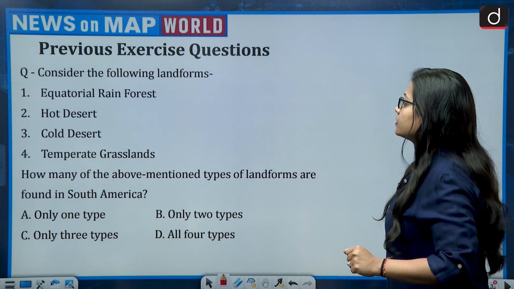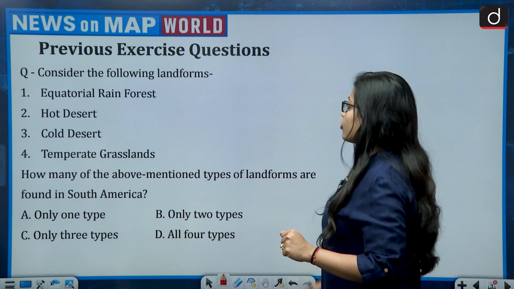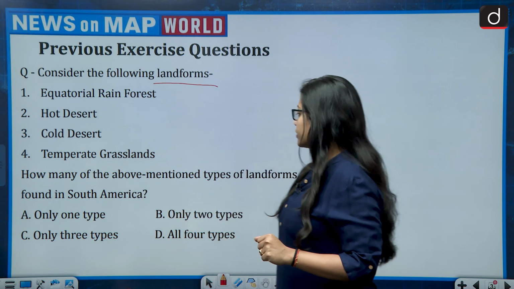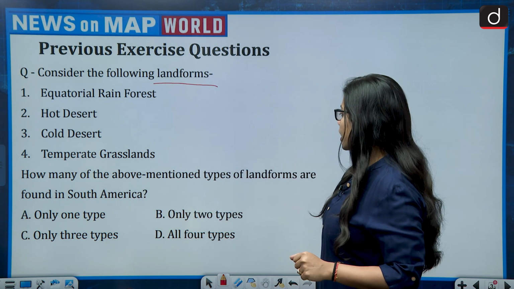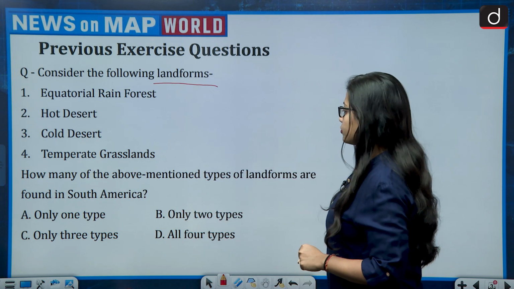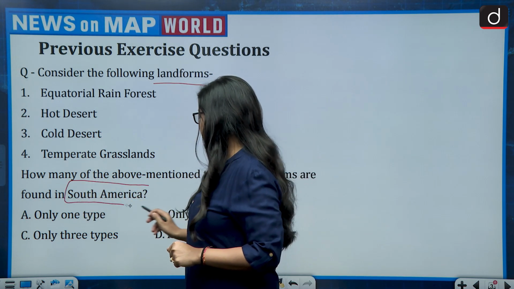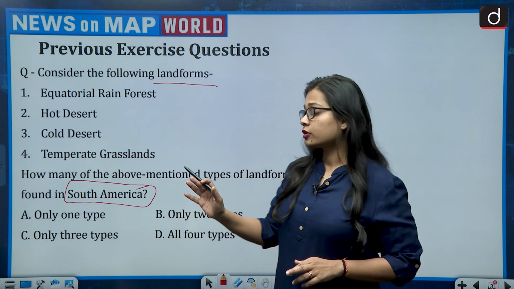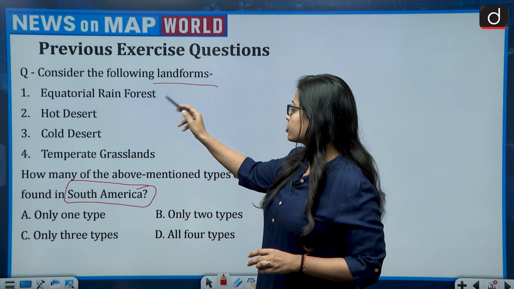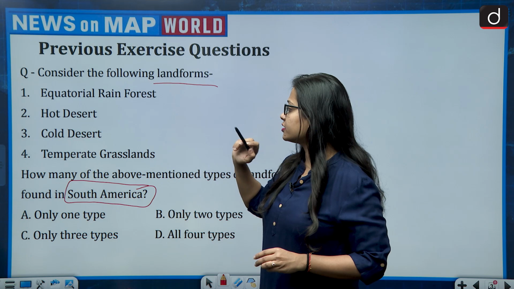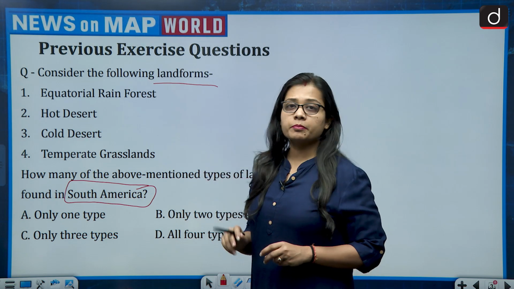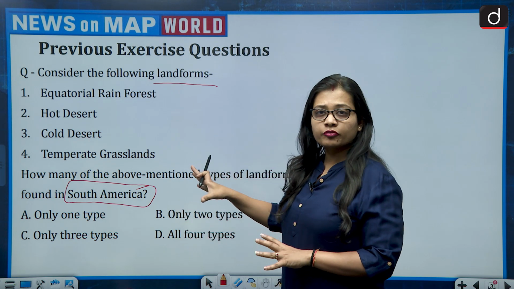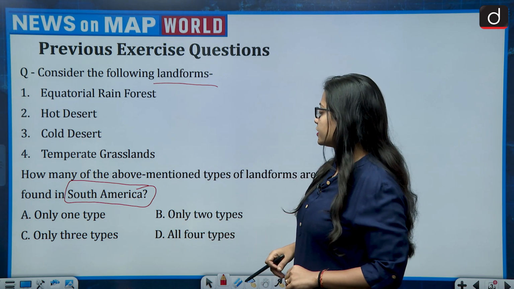So let's see. Consider the following landforms. There are 4 landforms given, and we have to find how many of the above mentioned types of landforms are found in South America. South America is a continent in itself. The 4 landforms are equatorial rainforest, hot desert, cold desert and temperate grasslands. Out of these 4, which are present in the South American continent?